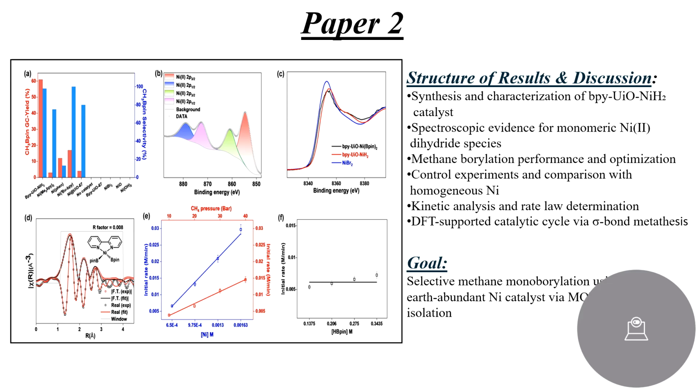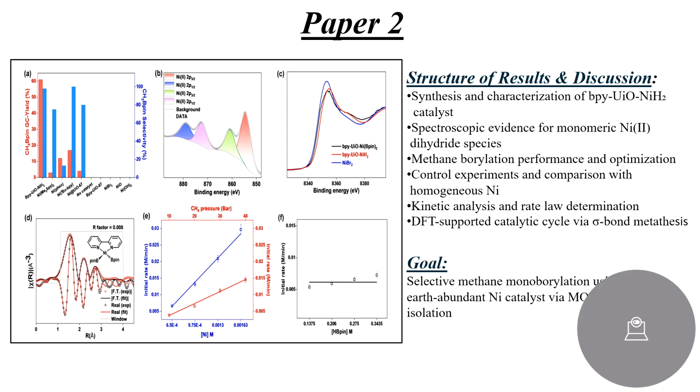Next, they dig into the speed. How fast does it go? They do a kinetic study. They don't just say it's fast, they actually derive the rate law and figure out exactly how the speed depends on the concentration of reactants. It gives us a mathematical fingerprint of the reaction.